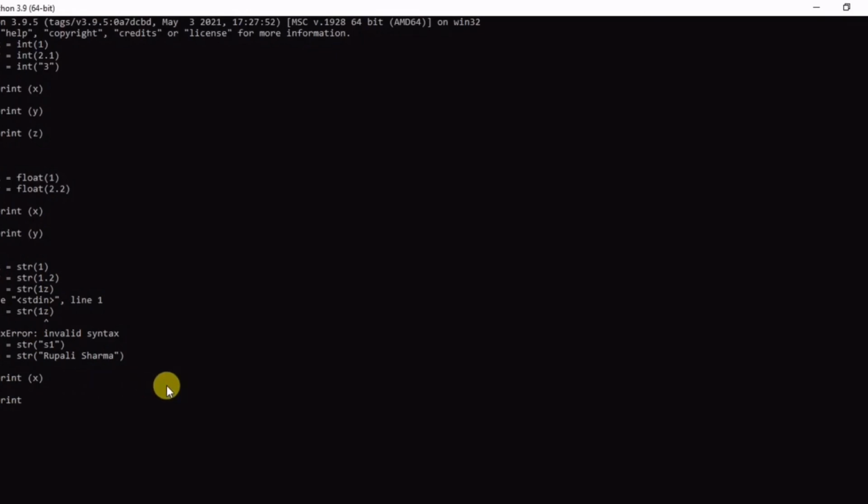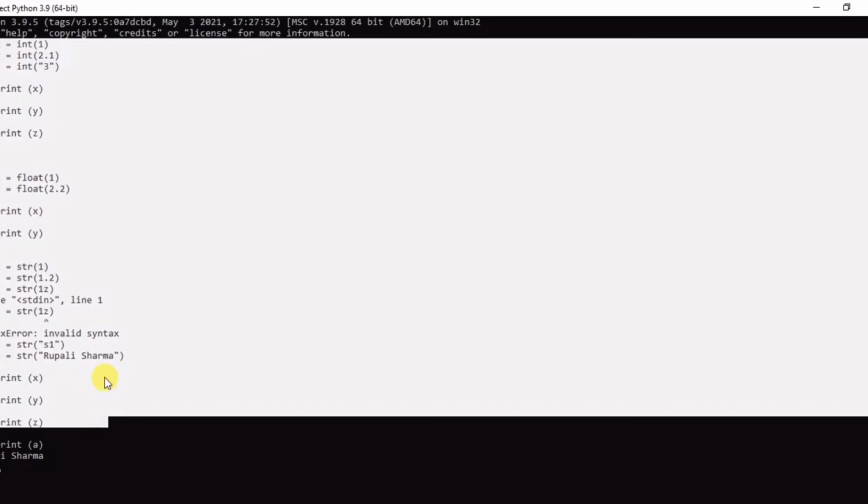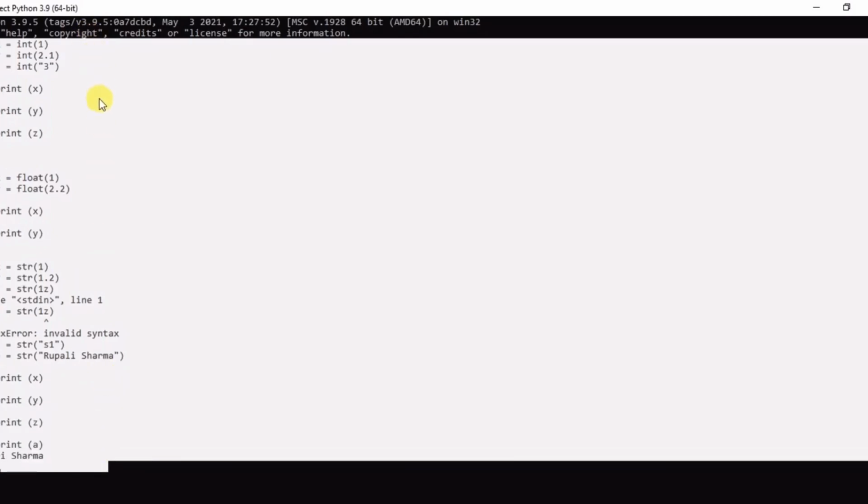Second is print y, so it is also printed as it is, that is 1.2. The third one is print z, which is printed as S1, you can see here. The last one is print A, because we have taken the variable A, enter, and you can see this particular string entered with the help of double quotes. So in this way we can use integer, float and string in the Python programming language.